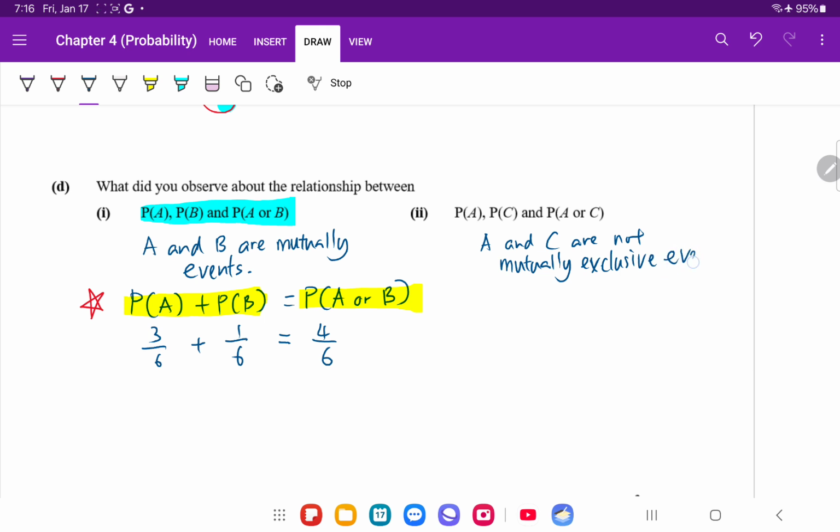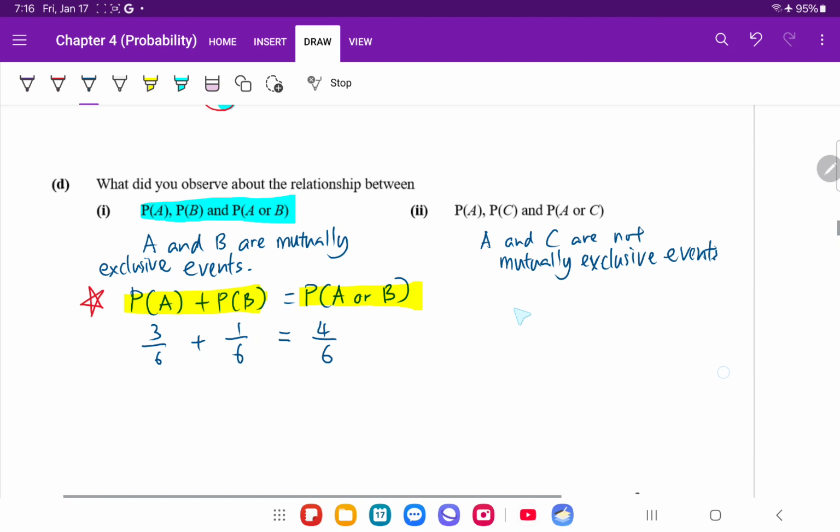Okay, I just noticed that I missed out one word earlier on. A and B are mutually exclusive. Sorry for that. Okay, back to A and C. They are not mutually exclusive. Now let's test out whether the formula works.